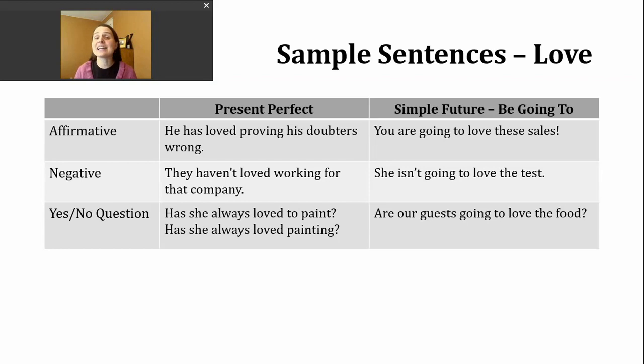Finally, if you want to make a yes or no question in the simple future using be going to, we'll start with our present form of be that matches our subject, which comes next, and then we'll have going to and our base verb. Are our guests going to love the food?